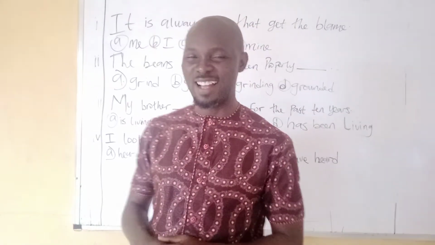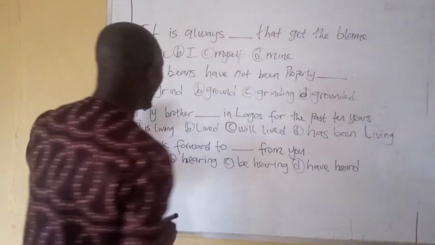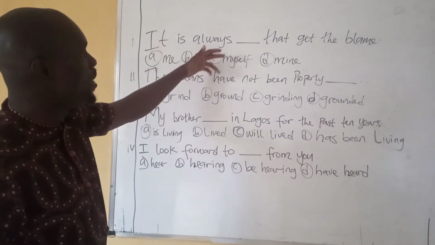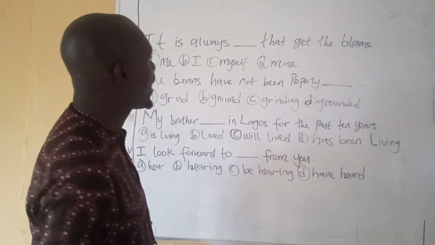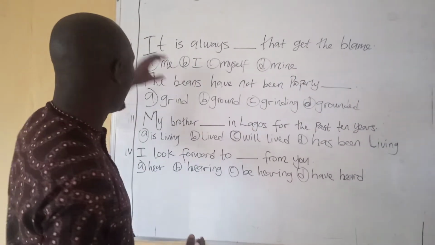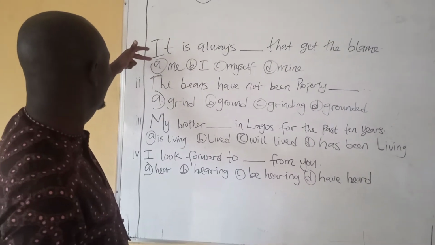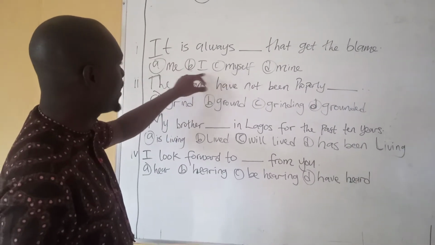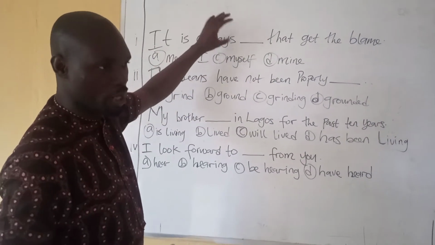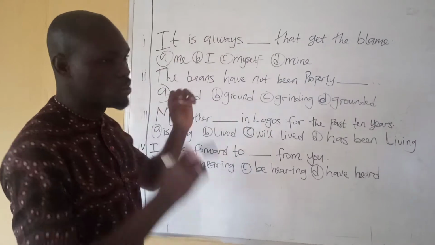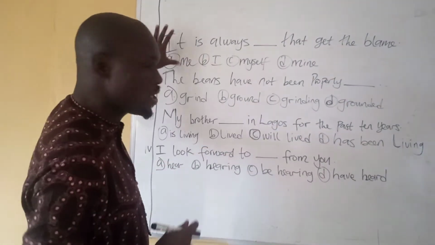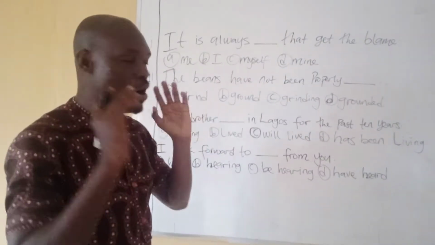So let's get started. Now, the first grammar question we have here is, it is always that get the blame. Now, we have the options me, I, myself, and mine. In this kind of question, it relates to the appropriate use of pronouns.